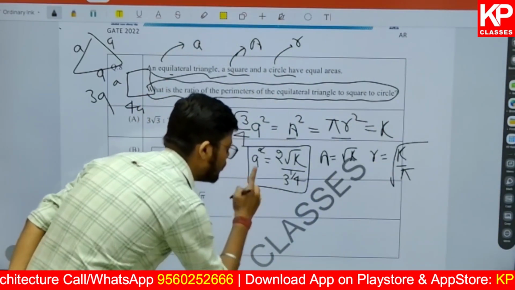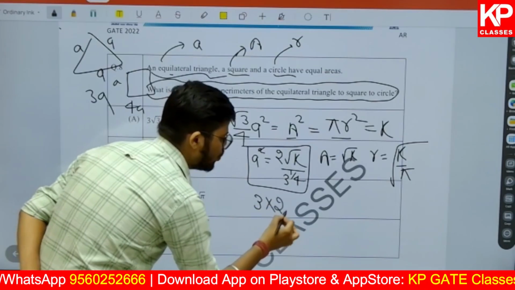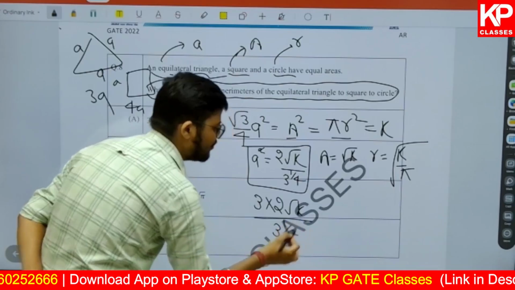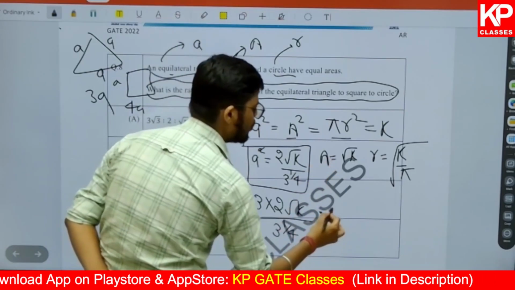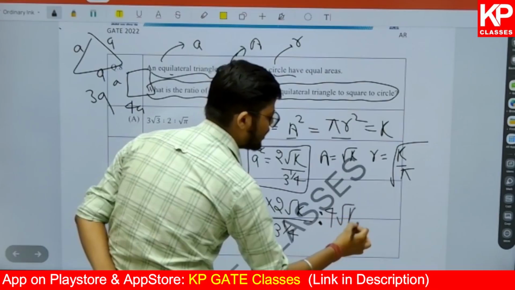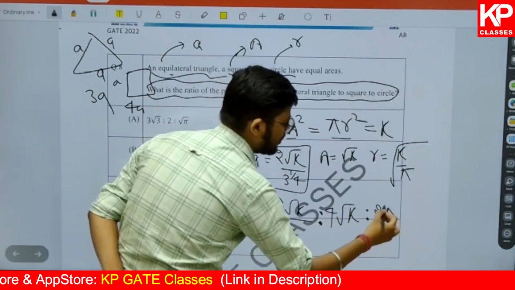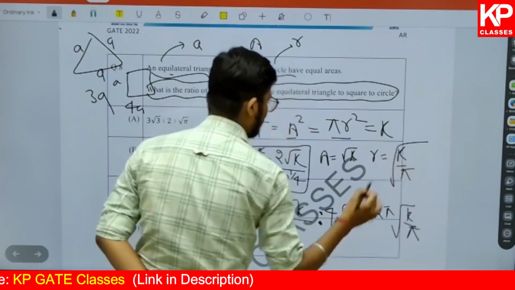So here the perimeter will be 3a. So we will multiply here 3 into 2 root k divided by 3 to the power 1 upon 4. It is only looking tough, it is not tough. Then after that the area, here it is going to be 4a, so 4 root k will be there. Then the ratio: this will be 2 pi r, this 2 pi will be there, and then after that root k divided by pi. Then it is given like this.